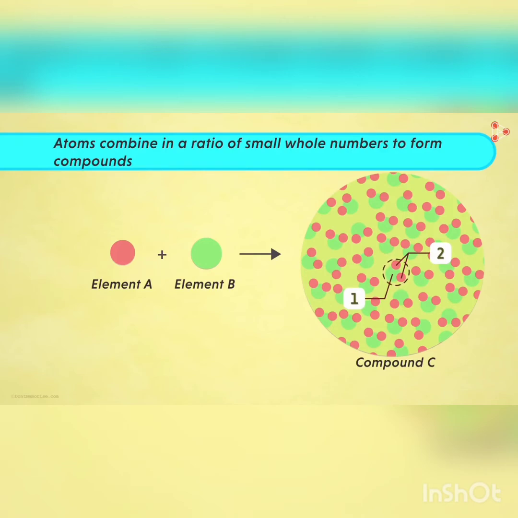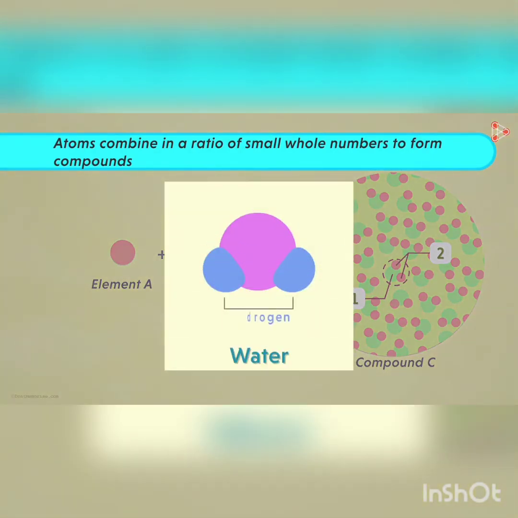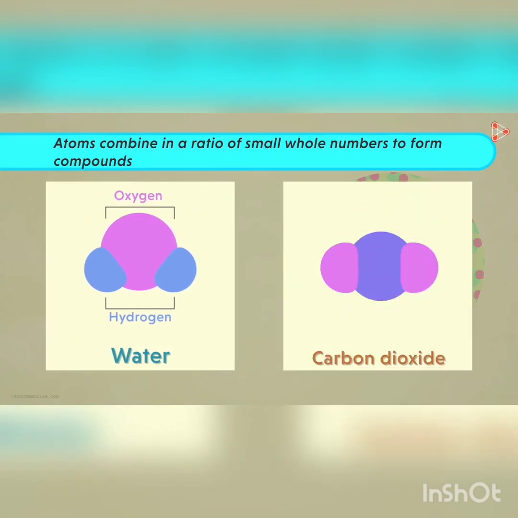This means that in a compound, elements are always present in a ratio which comprises whole numbers. You will not find half or 3/4 atoms combining with others. In case of a water molecule, we always have 2 hydrogen atoms and 1 oxygen atom combining to form one single unit. In 1 unit of carbon dioxide, we have 1 carbon atom and 2 oxygen atoms. It is the same for all the other compounds.